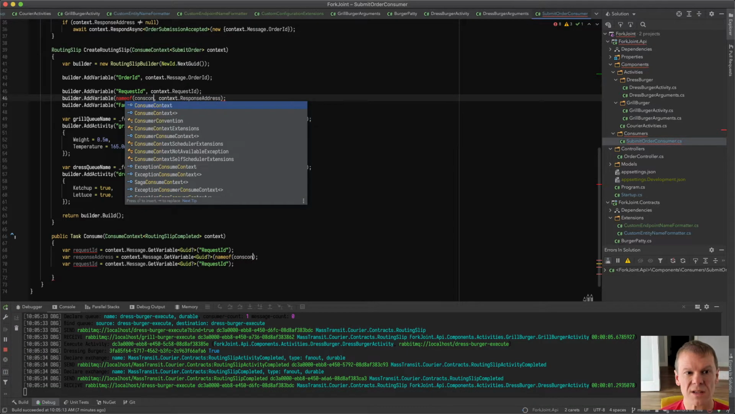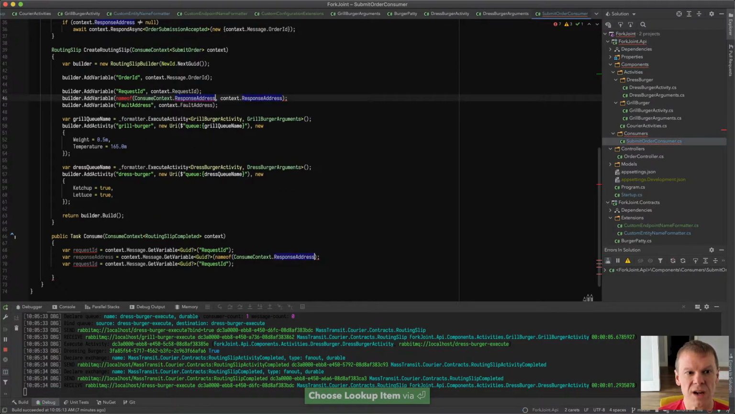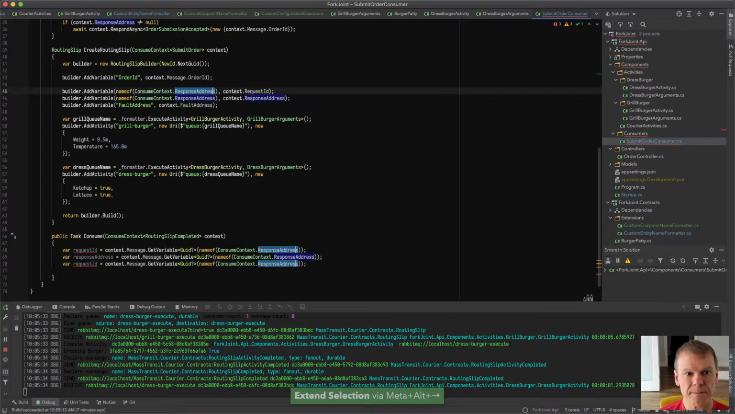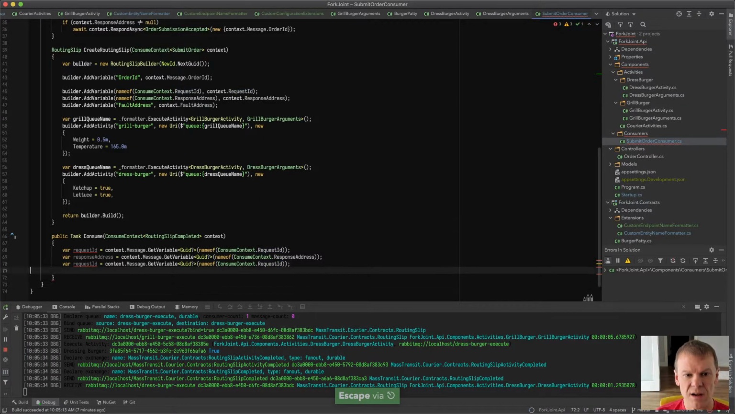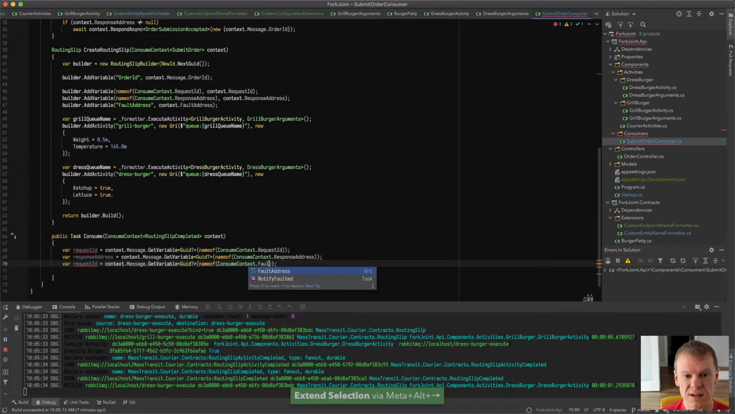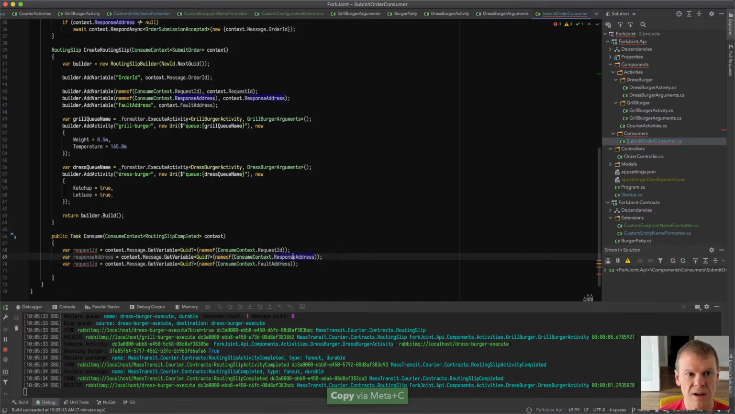Consume context dot response address. Great. And I should probably do the same thing in here, request ID. And I should probably do the same thing in here, fault address. Because again, hard-coded values, they're always terrible.